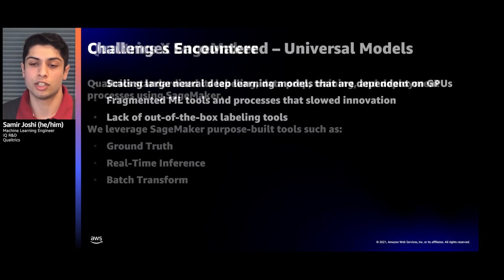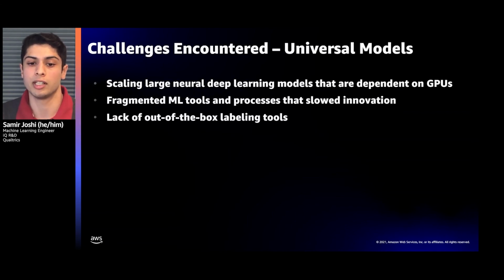In terms of the challenges we faced as we began this journey, we've grouped these into universal models and customer-specific models. For universal models, scaling large, deep neural network models that are dependent on GPUs, such as many of the language models used for NLP today, was prohibitively challenging and expensive in the Qualtrics infrastructure, which is a hybrid cloud environment split between the Qualtrics co-located infrastructure and AWS.